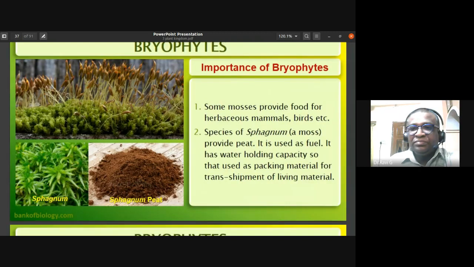The importance of bryophytes: some of these mosses provide food for herbivorous mammals, birds, etc. The species of Sphagnum, a moss, provide peat. It is used as fuel. It has water holding capacity. And this Sphagnum is used as a packing material for transshipment of living organisms.